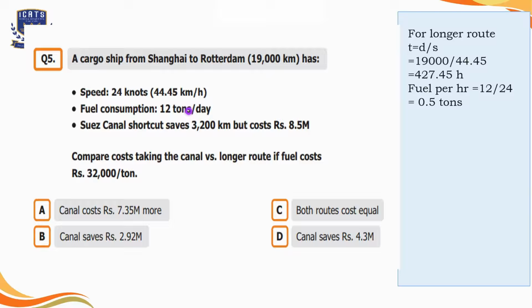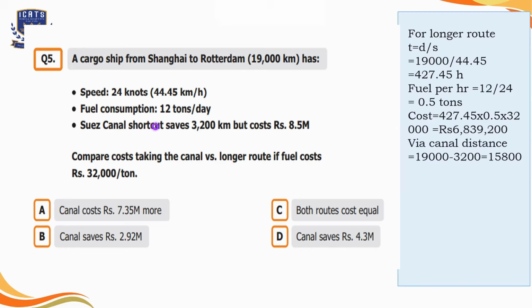Now to find out the cost, we will multiply the time by the fuel consumption, multiply by the fuel cost, which is 32,000 per ton. That is equal to 6,839,200 rupees. So this is the total cost for the longer route. Now let's find out the cost for the Suez Canal shortcut.